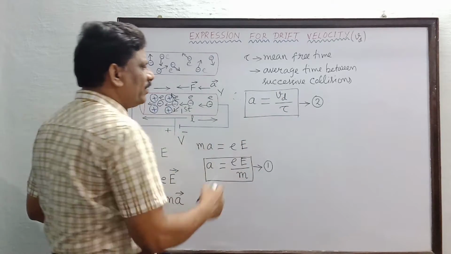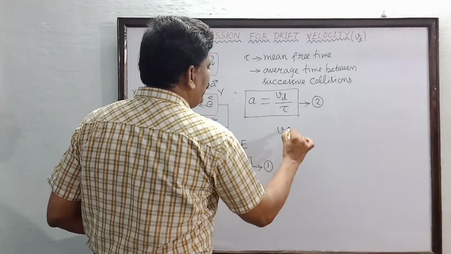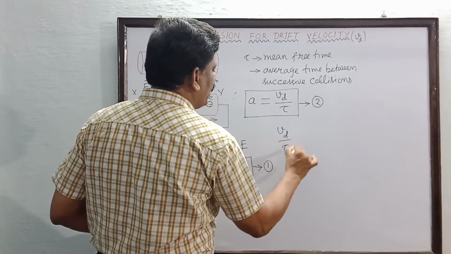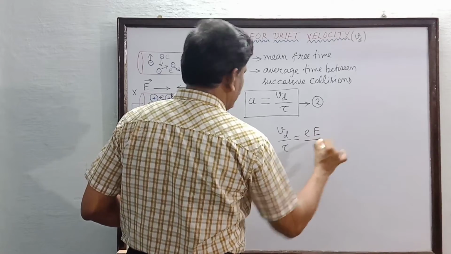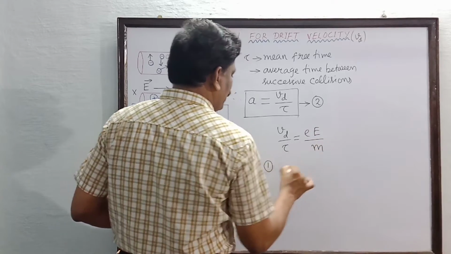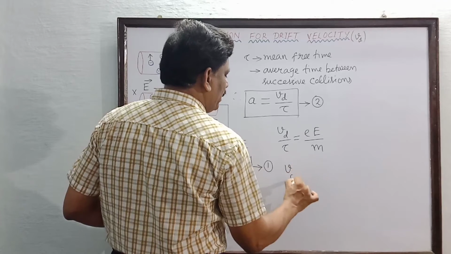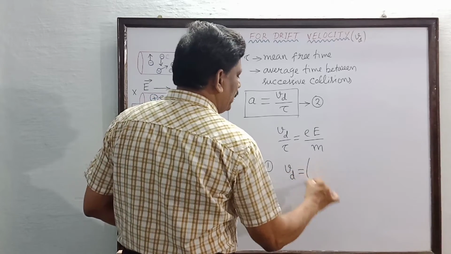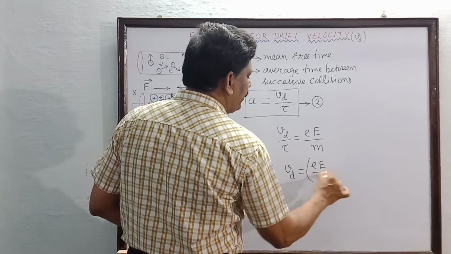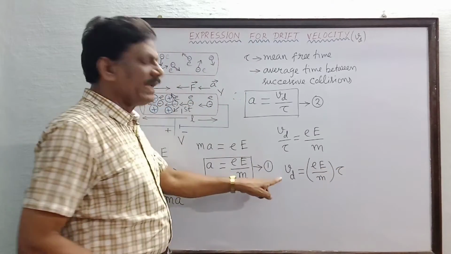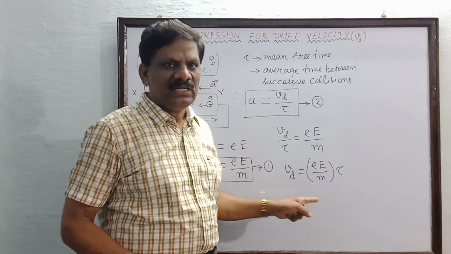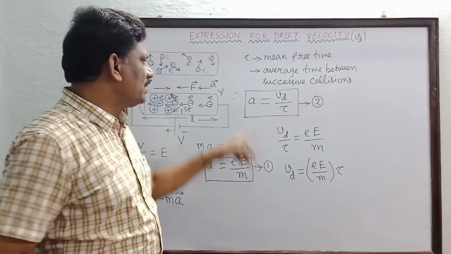So I am going to equate these two. So v drift divided by tau is equal to e into capital E divided by m, or v drift alone is equal to e into capital E by m into tau. So this is the magnitude of the drift velocity. So in which direction are the electrons drifting?